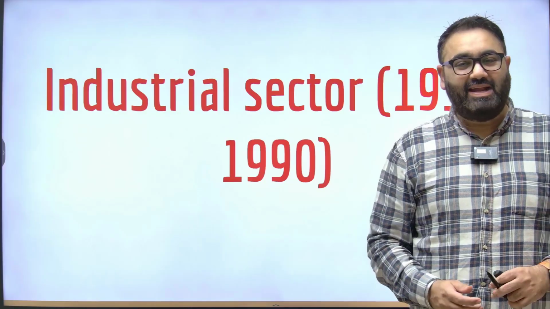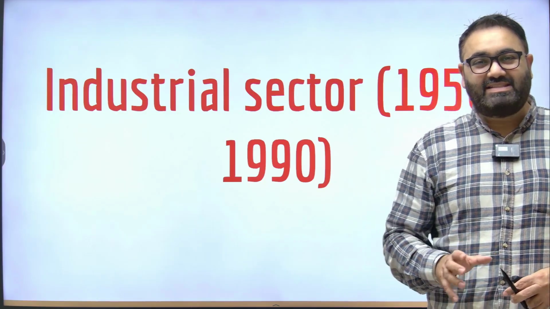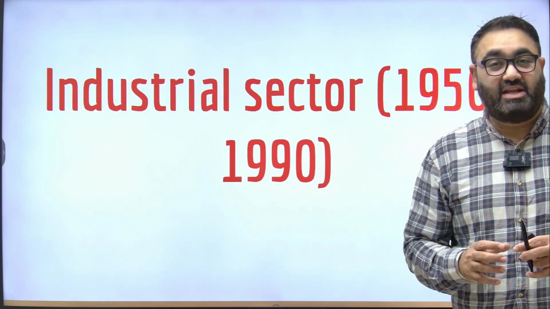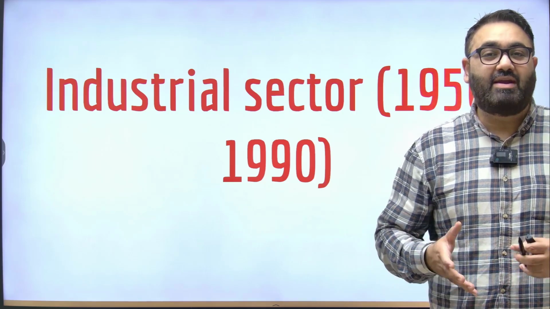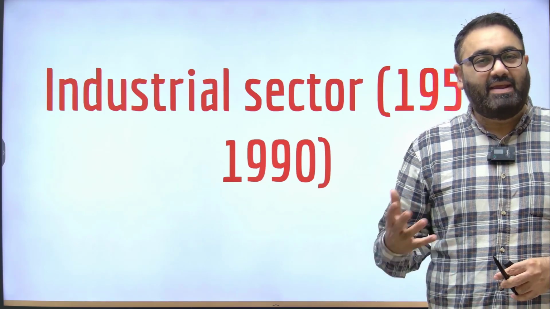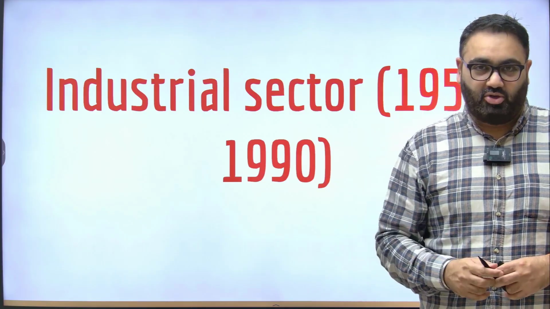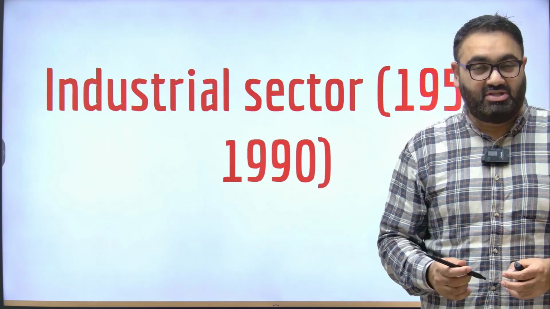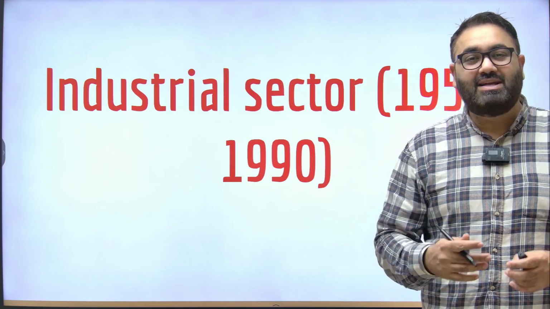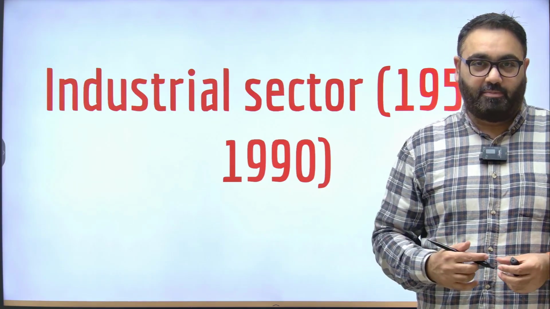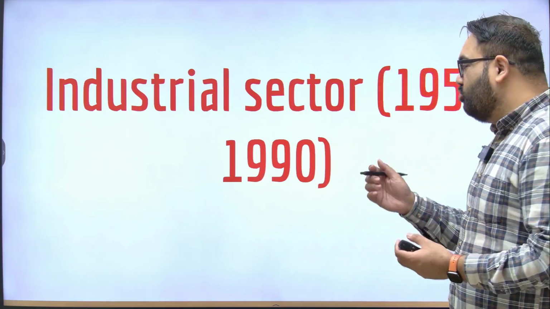Now let's talk about the industrial sector, the one sector where the government of India has been extremely focused even right now. But when India became independent, at that point of time, there were mainly two schools of thought. You usually read about this in political science. What was the kind of plan that India opted for? Famously, there were two schools of thought.